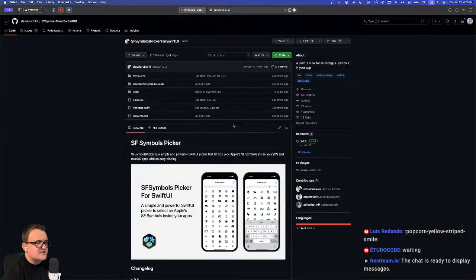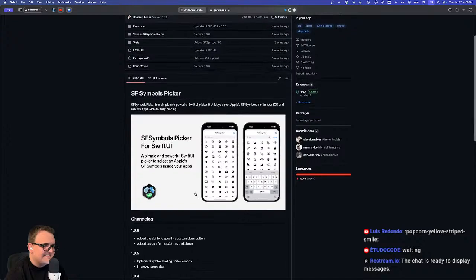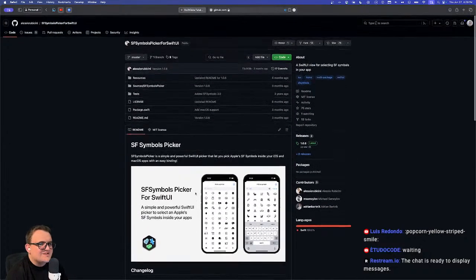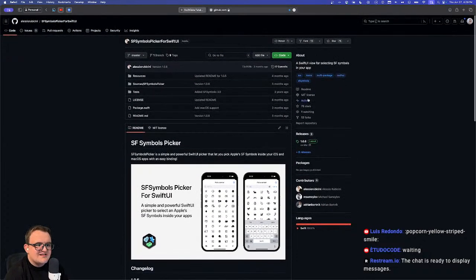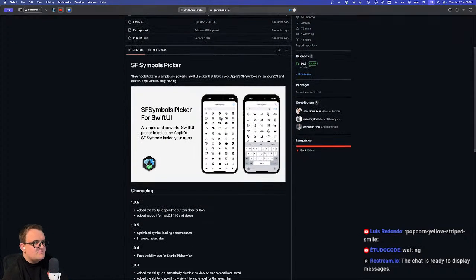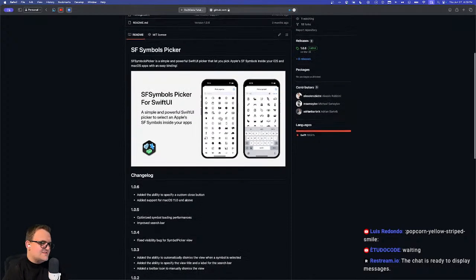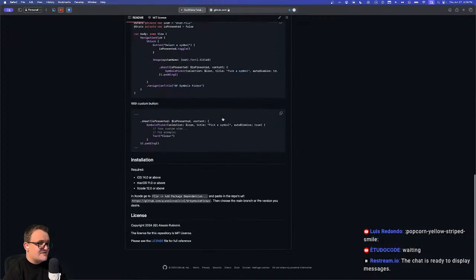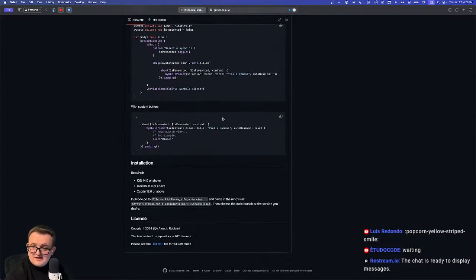Yeah, I just want to use this. Basically, look at this nice little open source thing. Has an MIT license, I think I saw. Yeah, perfect. MIT is great. So this is just a way to pick your symbol from SF symbols.